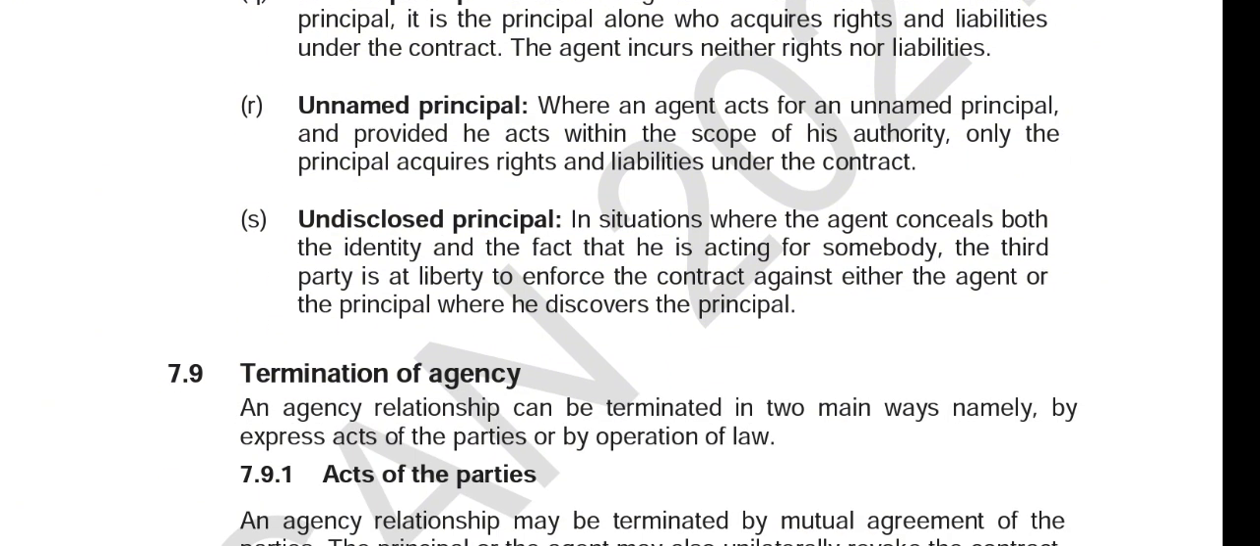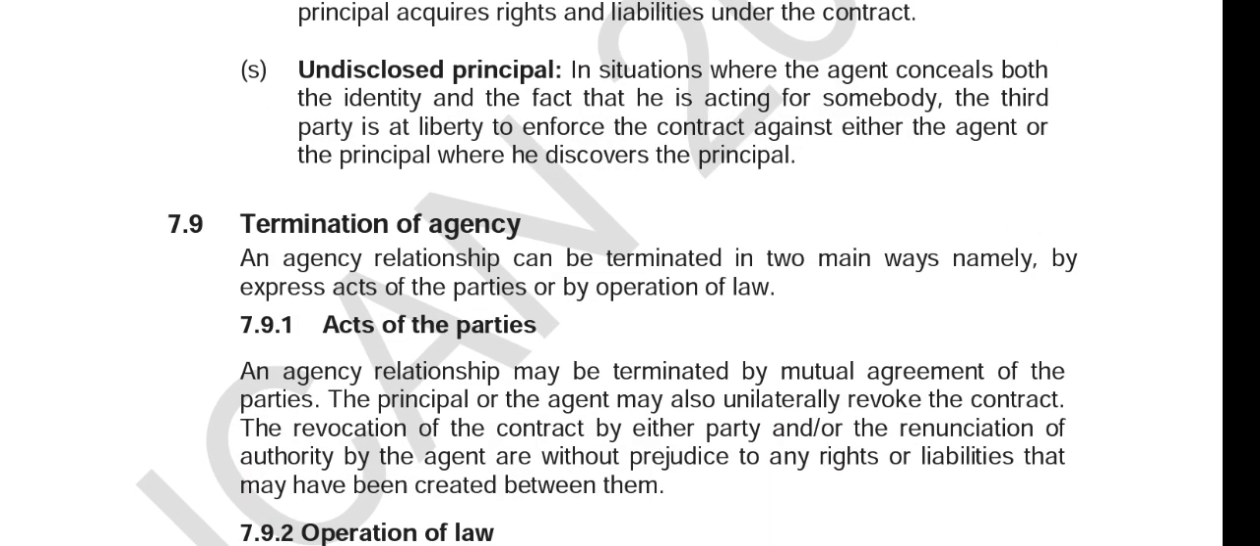Now, this is where it gets tricky. In the situation where the agent conceals both the identity and the fact that he is acting for somebody, the third party is at liberty to enforce the contract against both the agent or the principal where he discovers the principal. So we should get this correctly. For the named and unnamed, the principal alone. For the undisclosed, it is both of them.